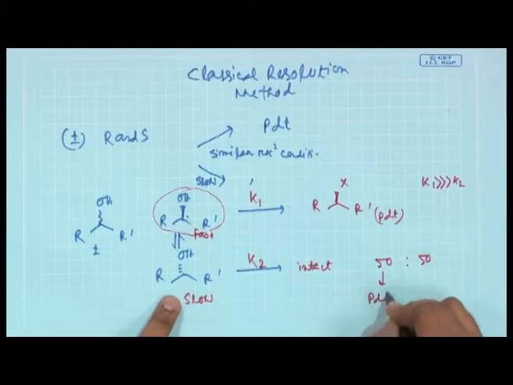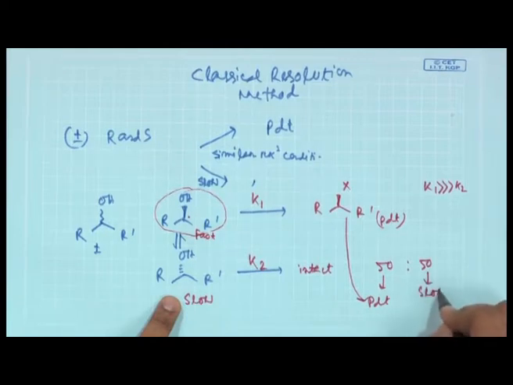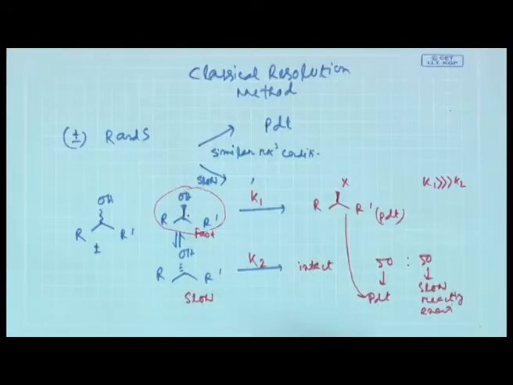So, in principle, after this reaction is over, you will get a 50-50 mixture of, in one case, this product, and 50% of this slow reacting enantiomer. Okay. So, this is called kinetic resolution, because there is a huge kinetic rate difference between these two enantiomers.